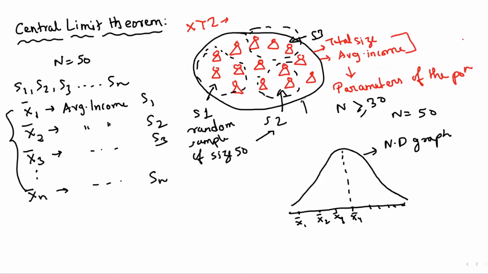Let's say this population has mean mu and variance of sigma square. We know how to calculate variance, right? I have taught it in our previous classes. And what is variance?